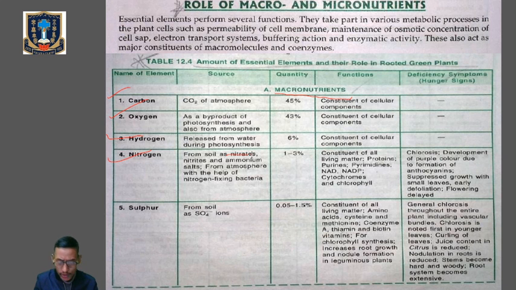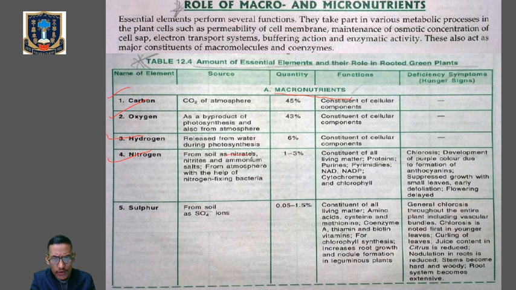From the atmosphere, nitrogen is absorbed with the help of nitrogen fixing bacteria like blue-green algae or cyanobacteria, and also from urea. The quantity of nitrogen is nearly 1 to 3%.